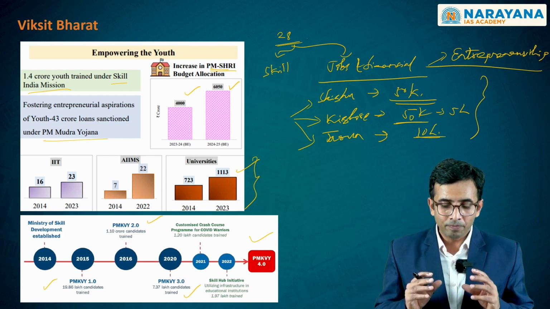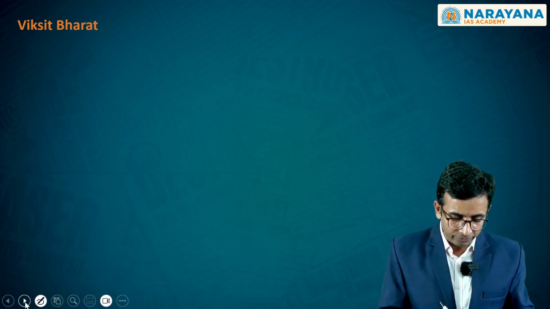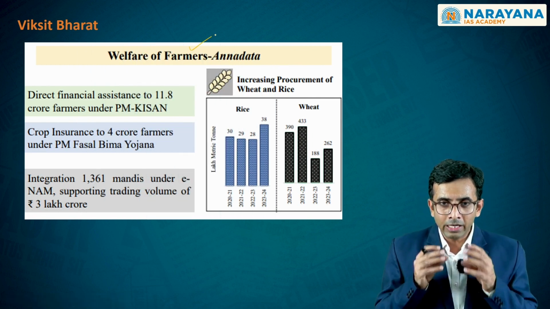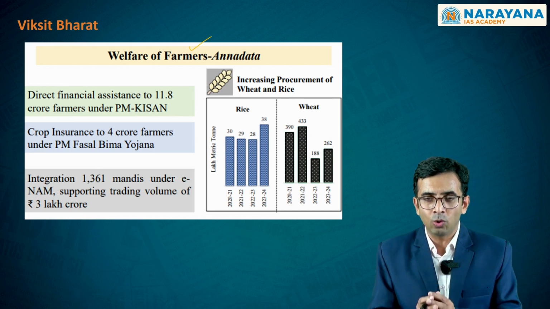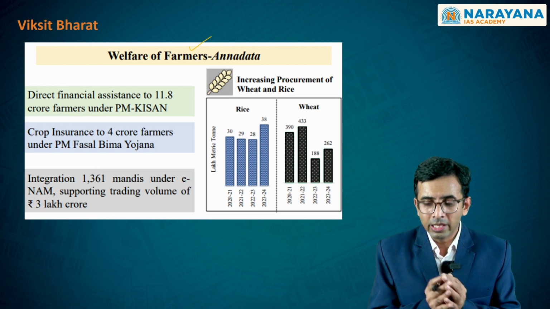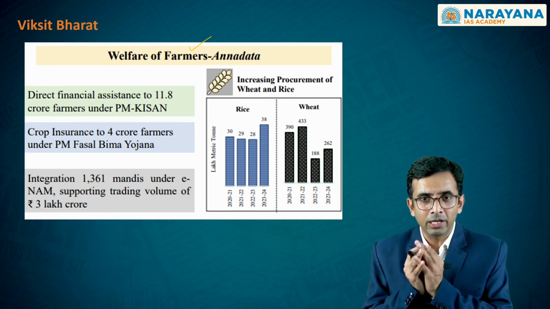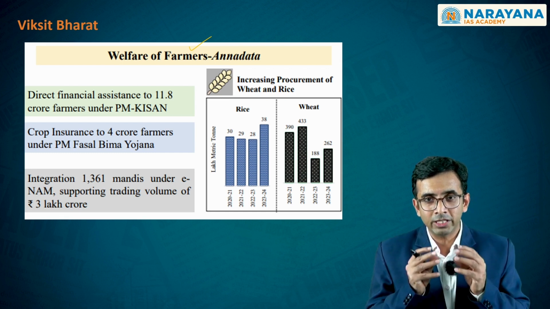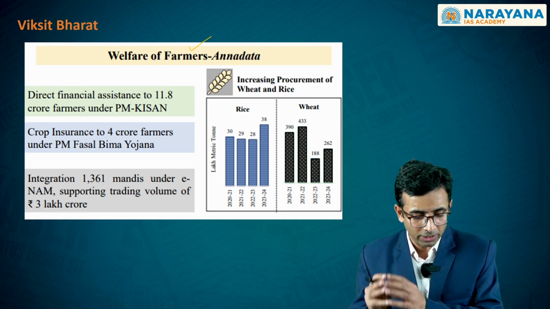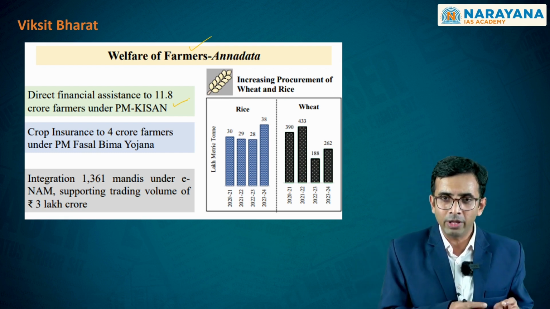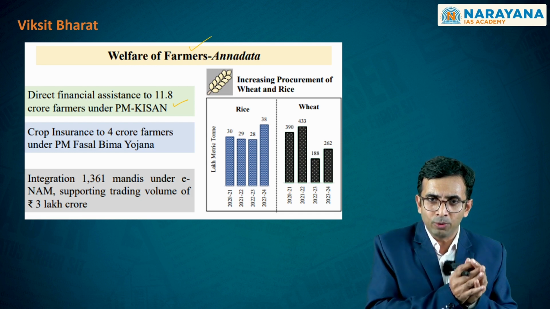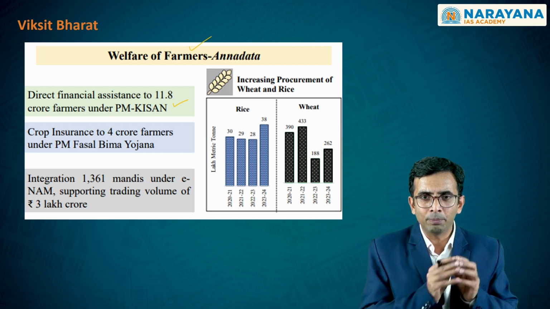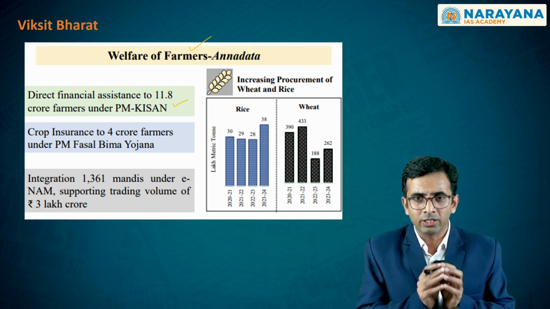On the other hand, if you look at the third component of this Viksit Bharat, the third component is related to farmers. The agriculture sector and the farmers who are the backbone for this agriculture sector are ridden with certain very fundamental distortions. In order to address that, the government has certain components which have been continued even through this particular budget. One such component is PM Kisan, where a fixed amount would be disbursed through direct benefit transfer to all the farmers who own a piece of land. This includes even the small and marginal farmers.